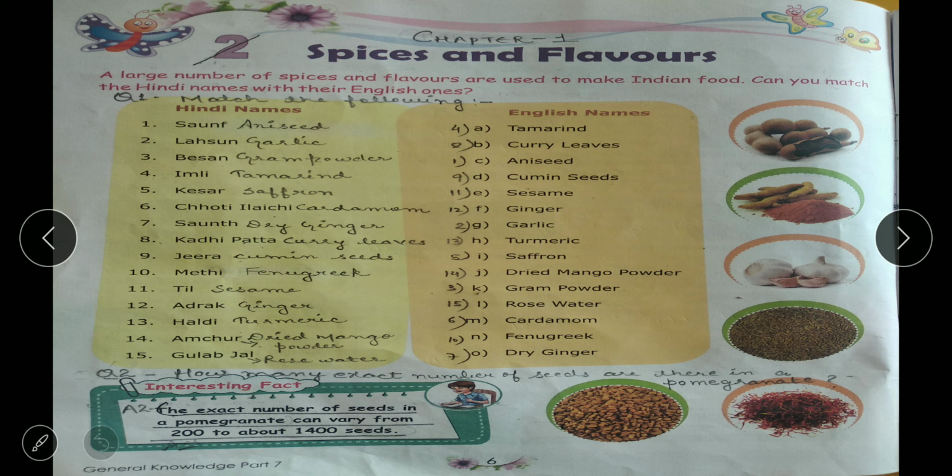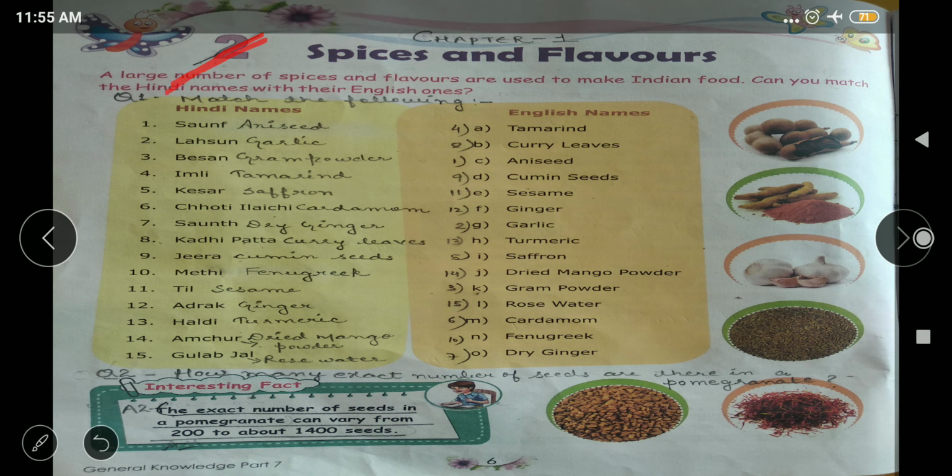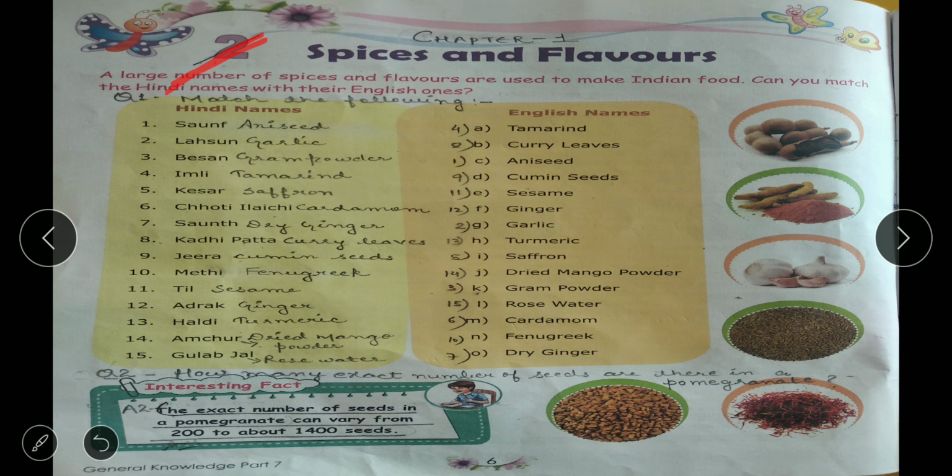Now what you have to do, you have to make your class work copy. You have to do 15 chapters in your class work copy. Okay, and so we are starting now our first chapter, which in the book is given as chapter number second, given है, आप उसे कट कर लीजिए. We have to write chapter number second which is given in your book. You write chapter number 1. आप उसे क्या कर दीजिए, chapter number 1.